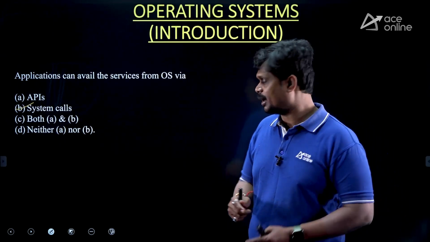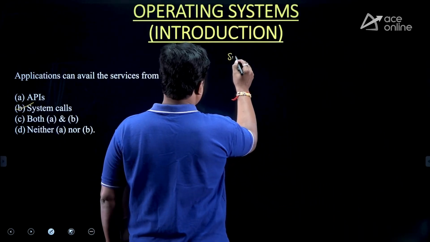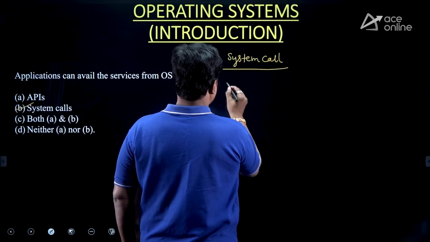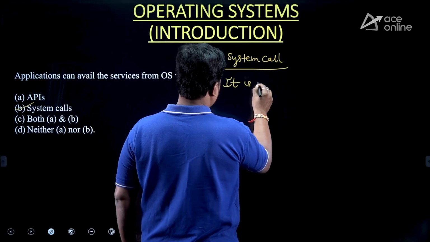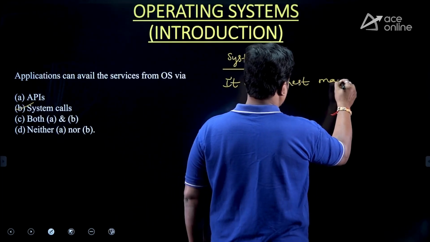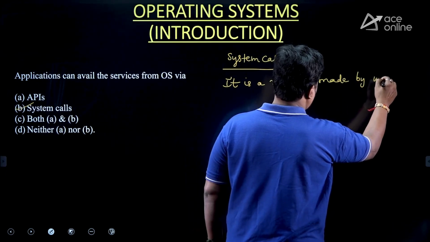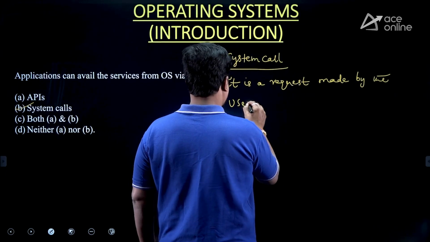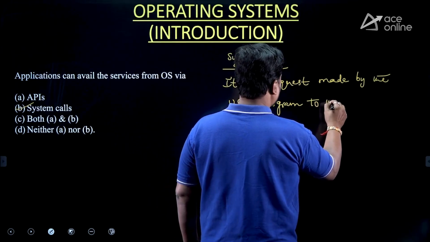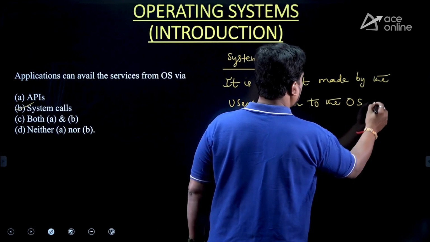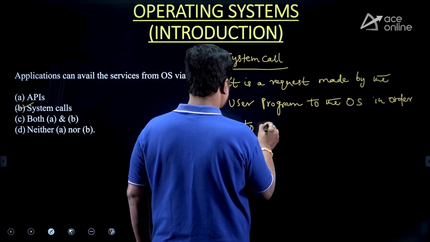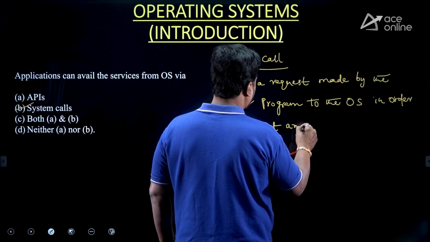We defined these points, right? So recall the definition of system call. It is a request made by the user program to the operating system in order to get any kind of service.